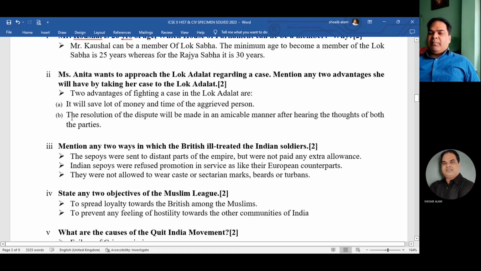Then B, number 2, the resolution of the dispute will be made in an amicable manner after hearing the thoughts of both the parties. So a compromising situation will be formed over there, in which you will have a proper decision from the Lok Adalat.